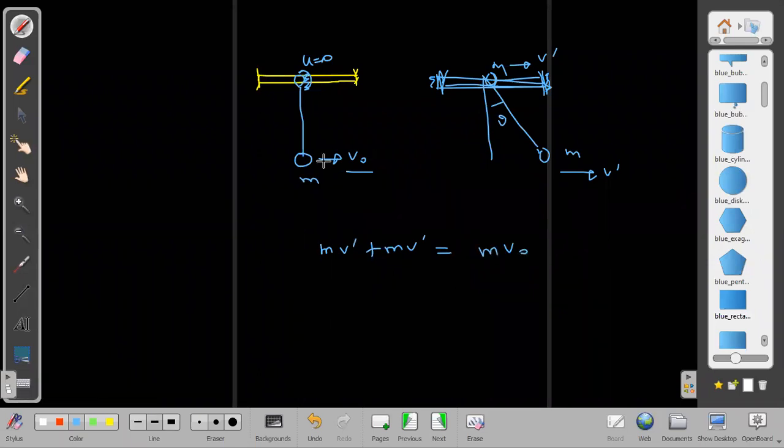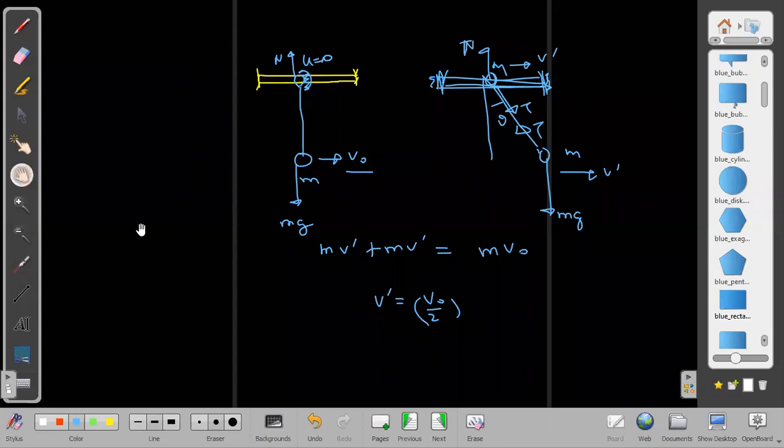First of all, can we apply momentum conservation along the x-axis? Yes, sir, because there is no external force in the horizontal direction. Not only now, afterwards also there is no external force in the horizontal direction at every point. Tension is there in horizontal, but that is internal, it is cancelling. Therefore v dash comes out to be equal to v naught by 2.